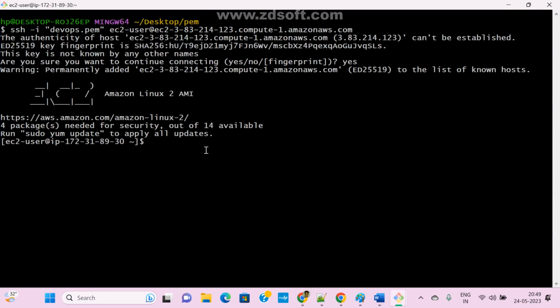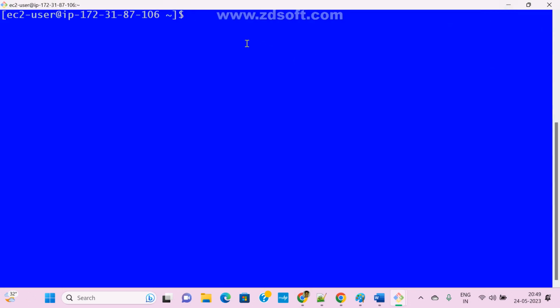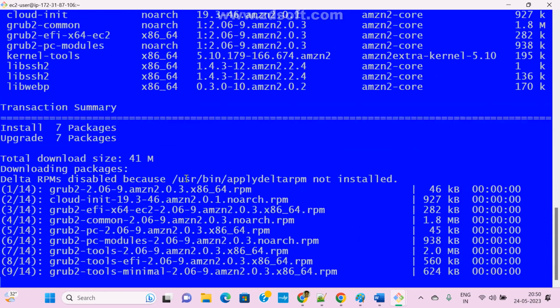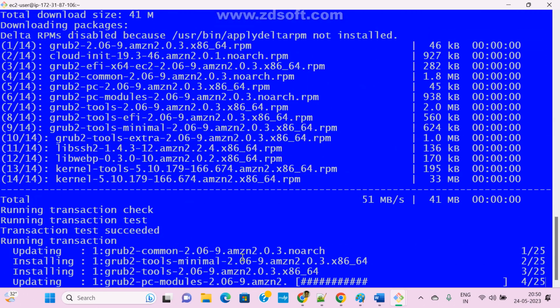Now clear. This is the client and this is my server. This is the default user. If you create any Linux machine, what is the default username? Use sudo. First, let me update the packages. How to update packages? Sudo yum update, yum update, not install, hyphen y. If you have any old packages, it is updating. That's it.